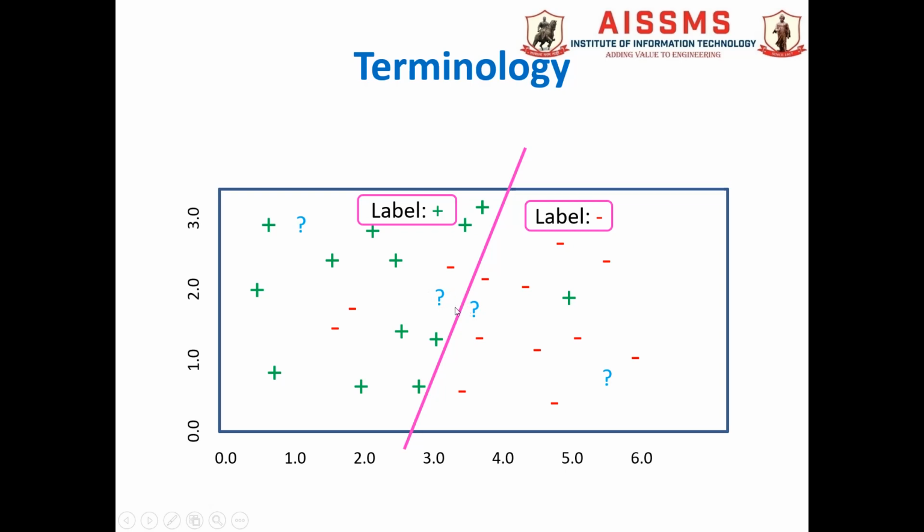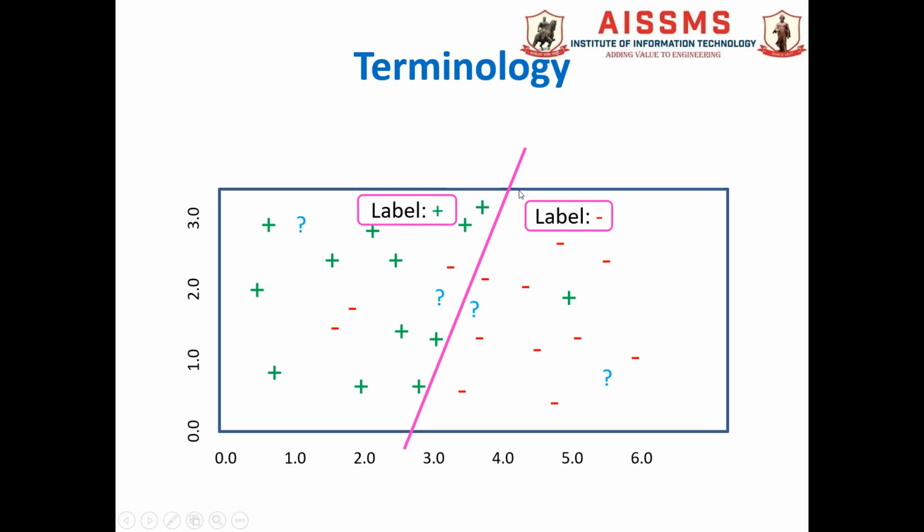Whatever data points fall to the left of this line will be categorized as positive data points, and the data points which fall to the right side of this hypothesis function will be categorized as negative data points. This is how we can classify the unlabeled data by using this hypothesis function.